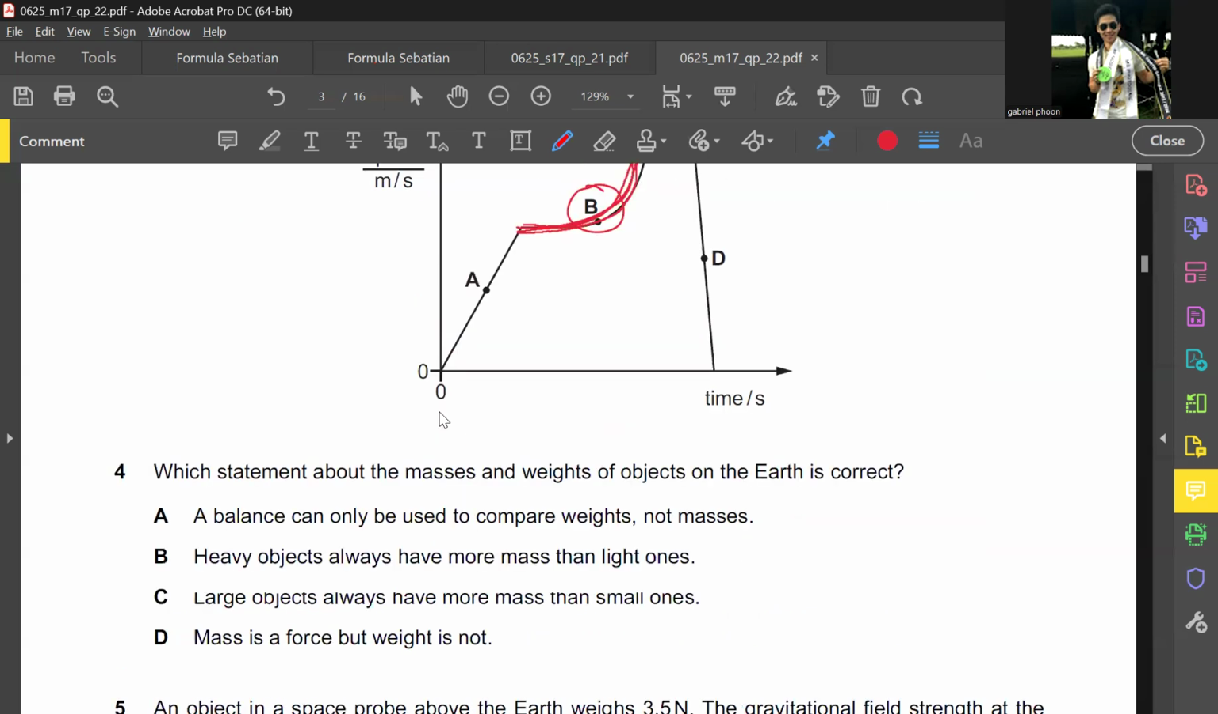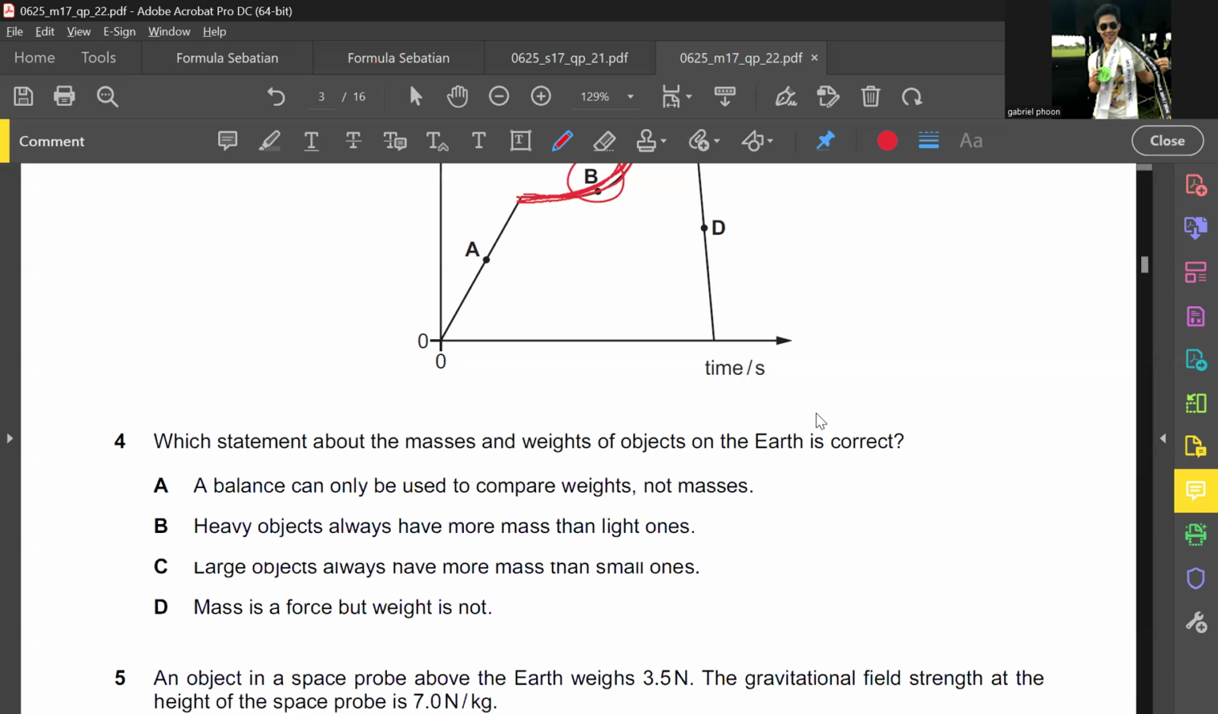Right. Which statement about the mass and weight of objects on Earth is correct? A balance can be used to compare the weight, not masses. Definitely no. Heavy objects always have more mass than light objects. Logical. Large objects have more mass. No. Mass is not a force, but weight is. So the correct answer is only one.